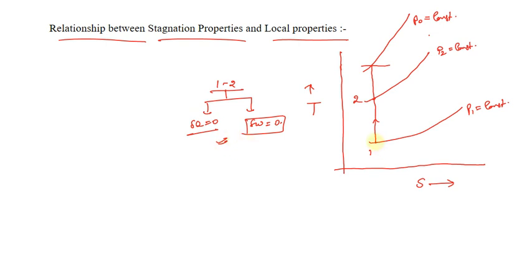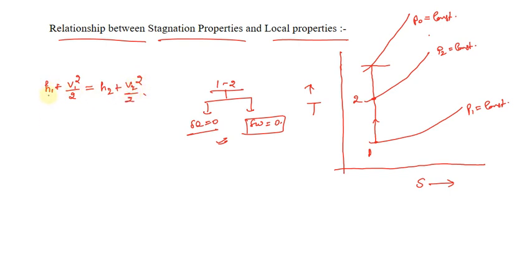What I have shown is that from state 1 to state 2 there is a process, and in that process the temperature has increased, but the velocity is going to decrease. If we use the energy equation, H1 plus V1 square divided by 2 equals H2 plus V2 square divided by 2.